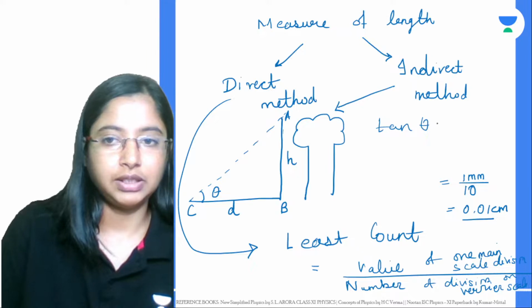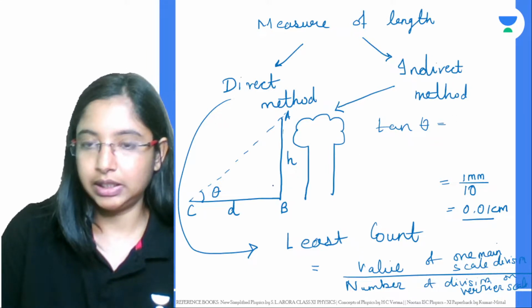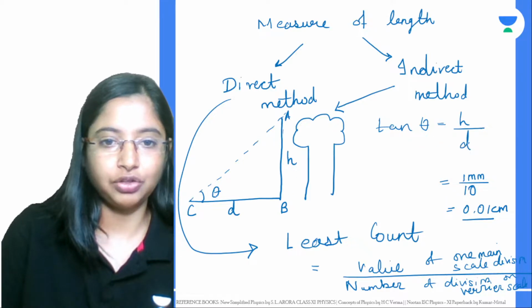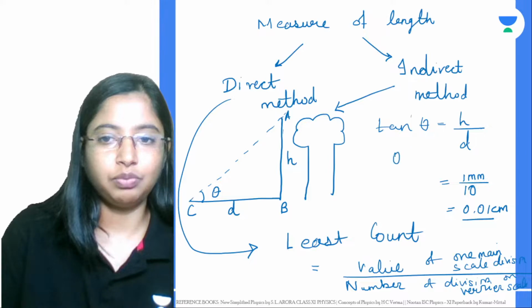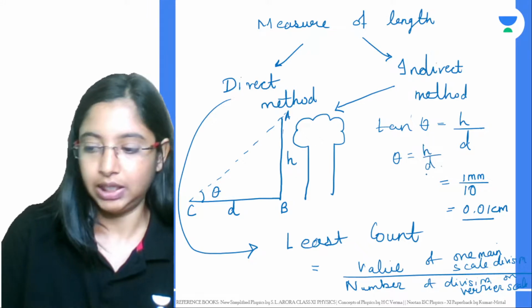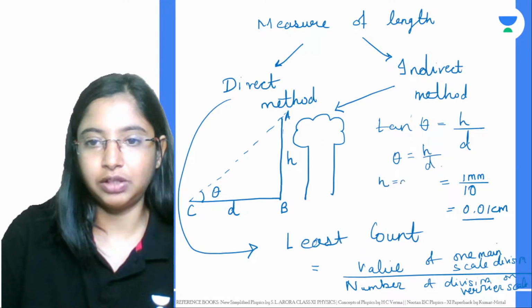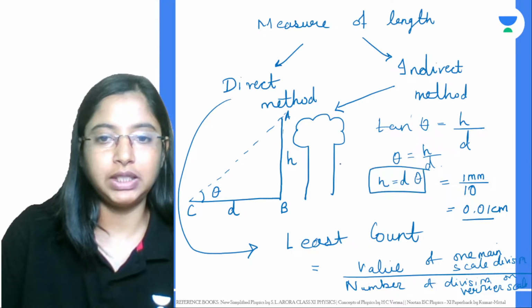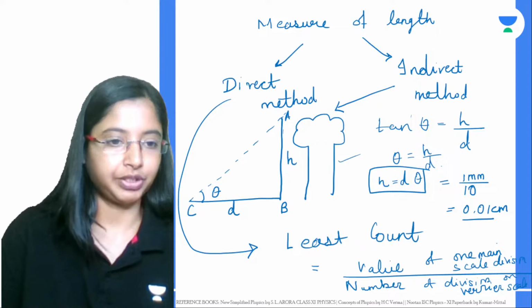Theta is known, so tan theta will be equal to what? In this case it will be height by the distance d. This distance d is measurable, and the height we do not know how to measure directly. If theta is very small, then tan theta will also be very small. In that case, you can just approximate it to theta equal to h by d. So to find the height of the tree, it will be d, which is a measurable quantity, into theta. This way of getting the answer is basically your indirect measurement.